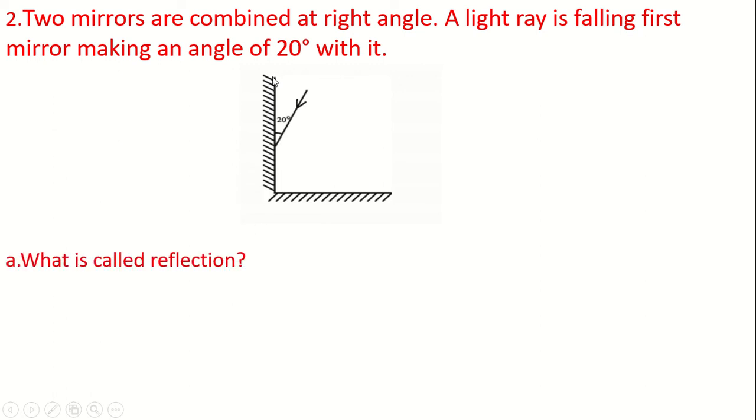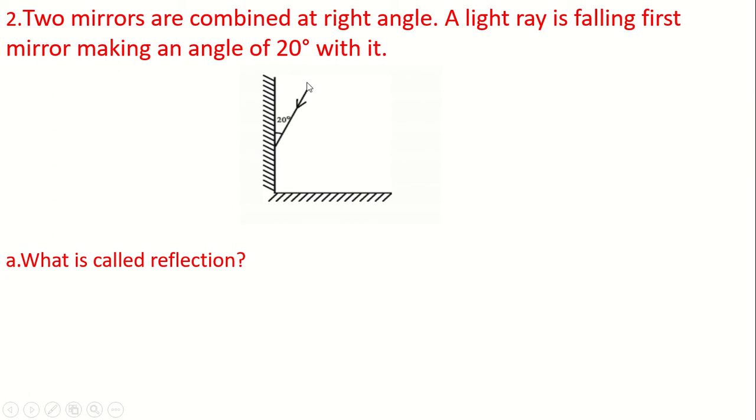Look, here two mirrors are kept at a right angle. That means the angle between the two mirrors is 90 degree. It is clear to you, isn't it? And I think you know what a right angle is. A right angle means the angle which is equal to 90 degree. So here the angle between these two mirrors is 90 degree, that is a right angle.